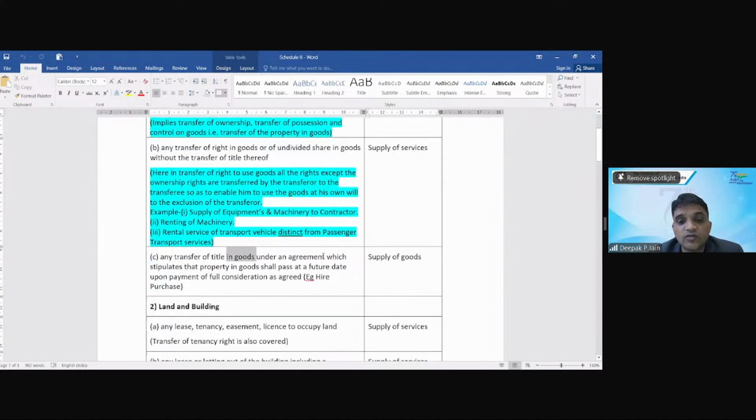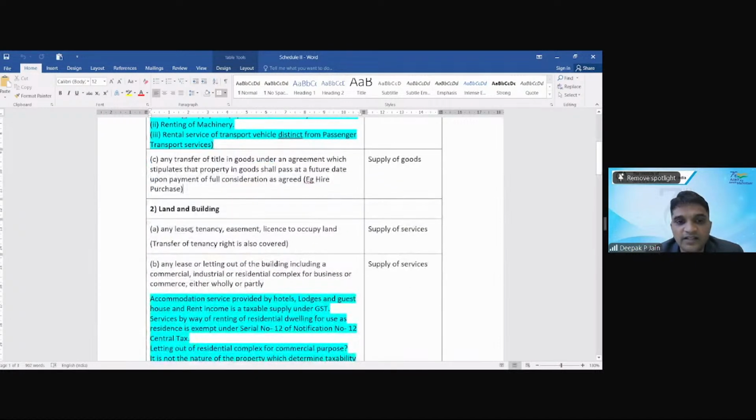Transfer of title in goods under an agreement which stipulates that property in goods shall pass at a future date. It means it is not transferred today but will be transferred in the future. As happens in hire purchase, where I will give you on hire purchase so that you pay me the instalments, and after 1 year you will be the owner of the goods. That is also supply of goods itself.